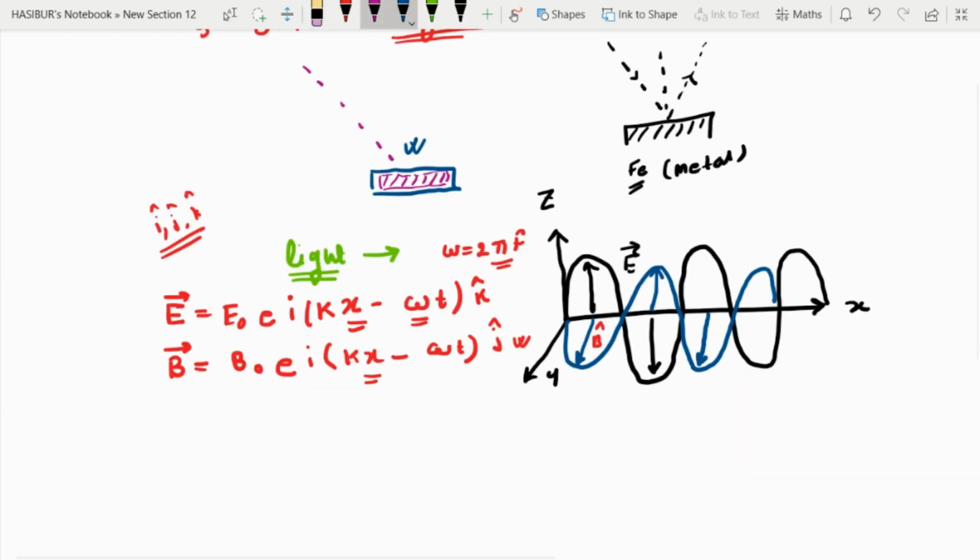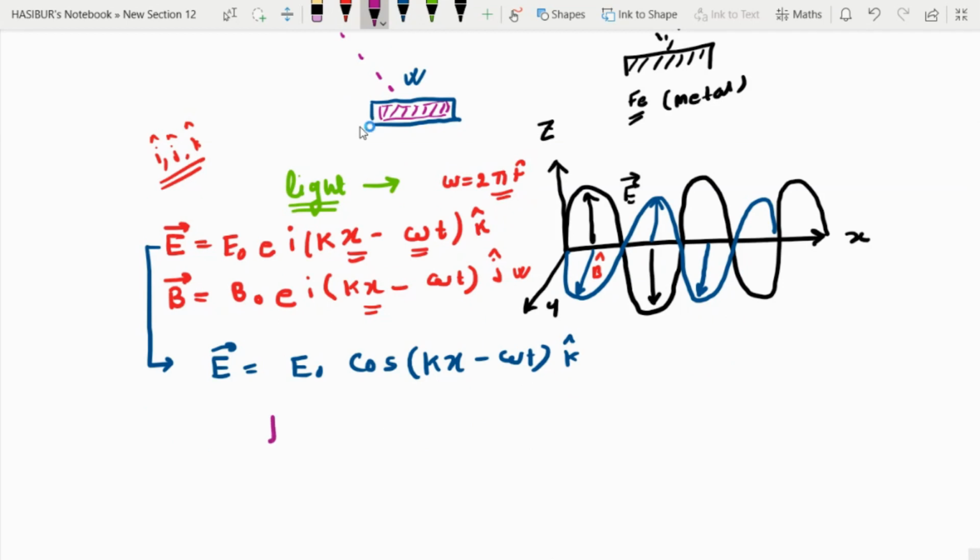You can also write down the real component of this electric field vector: E equals E naught cos(kx minus omega t) k cap. Now, if you follow Maxwell's equations, you can observe that curl E equals minus del B by del t.